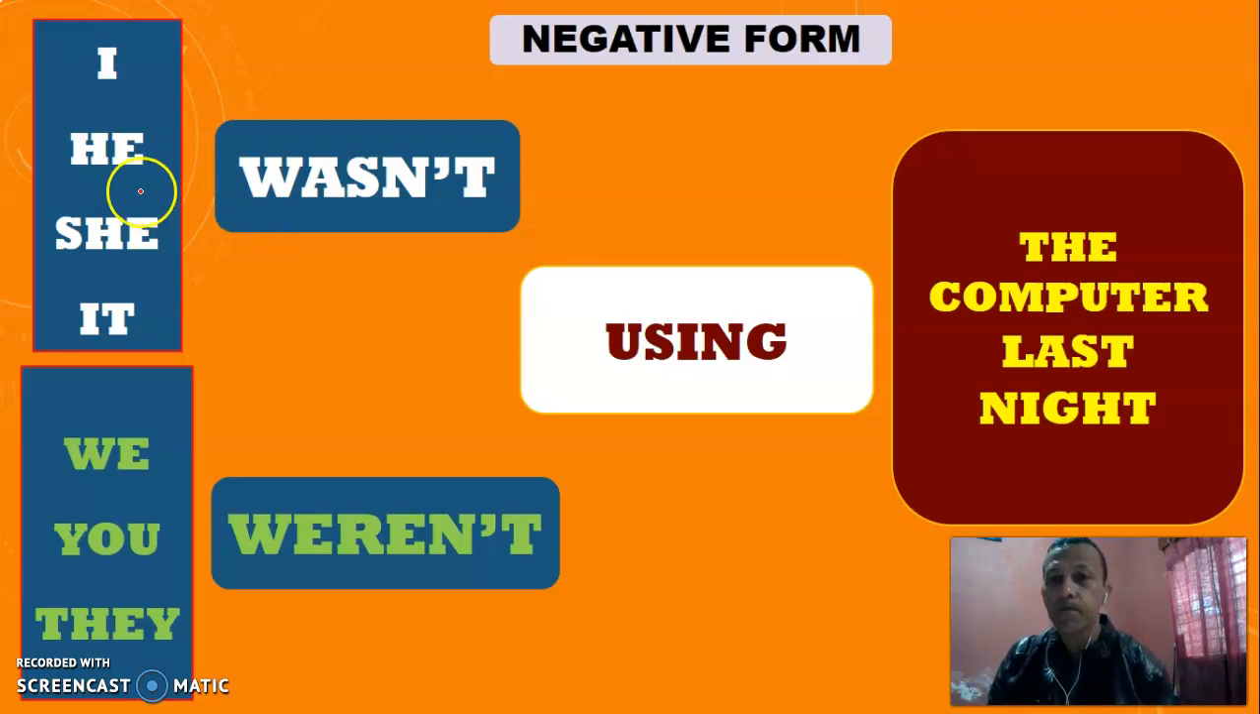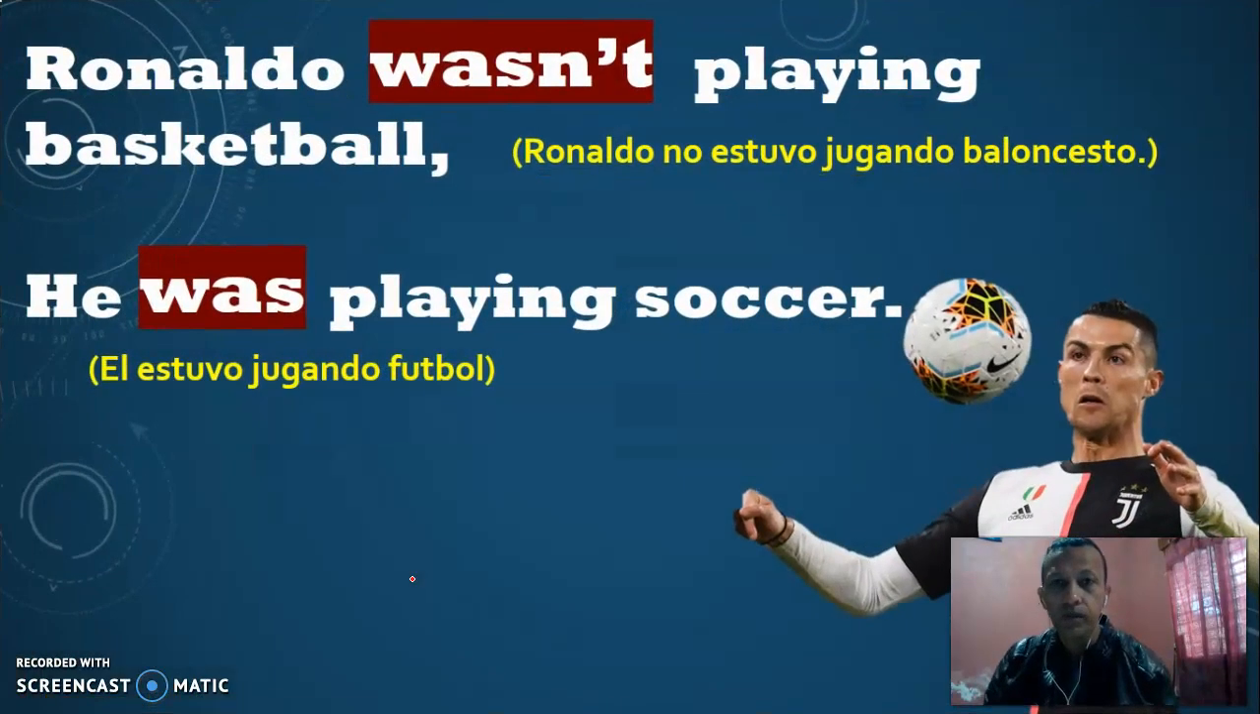All right? So we would say like, I wasn't using the computer last night. Yo no estuve. Okay? Yo no estuve usando la computadora anoche. O él no estuvo usándola. Ella no estuvo. Esa es la manera de interpretarlo en español. Okay? I wasn't, he wasn't, she wasn't. We weren't using the computer last night. You weren't. And they weren't. All right? Wasn't and weren't. It is very important for you to repeat that and memorize. Wasn't and weren't. Okay, let's continue.